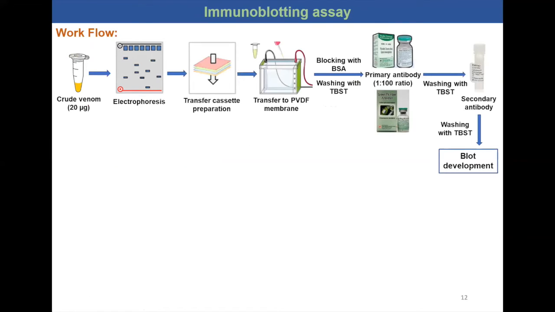Immunoreactivity assay was performed to understand the cross reactivity of venom toxins with polyvalent and monovalent antivenom.